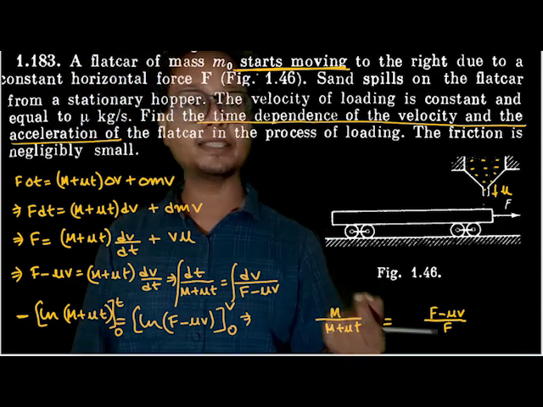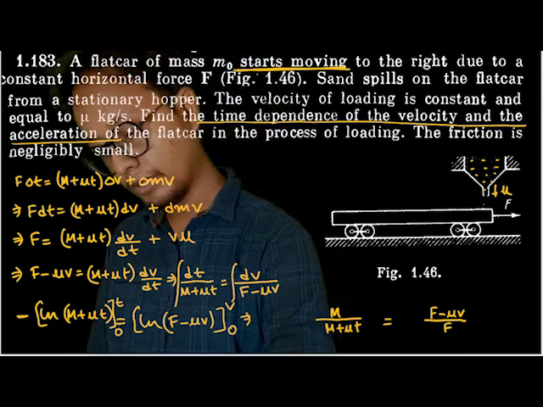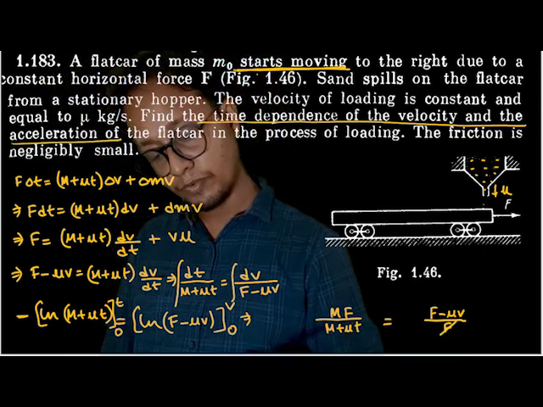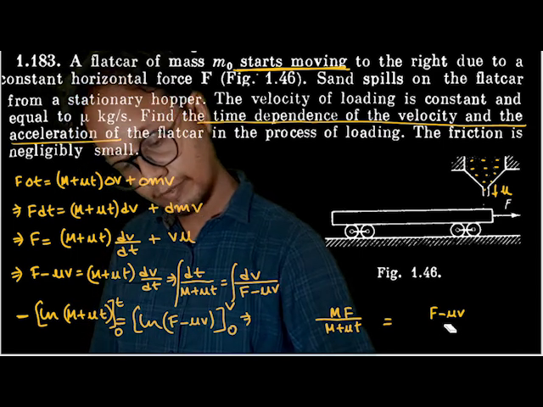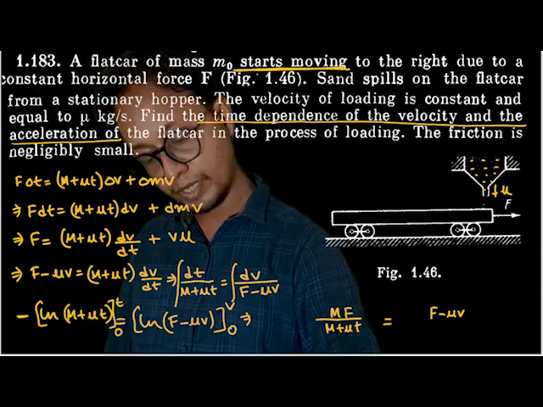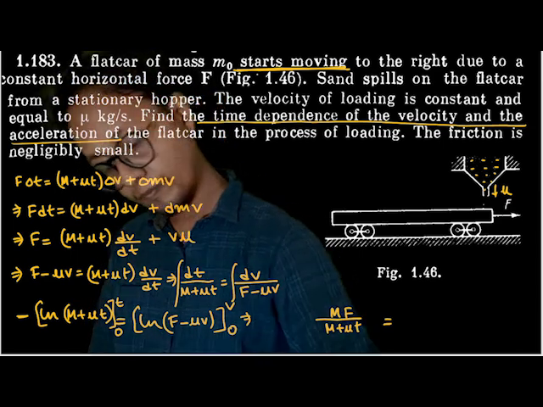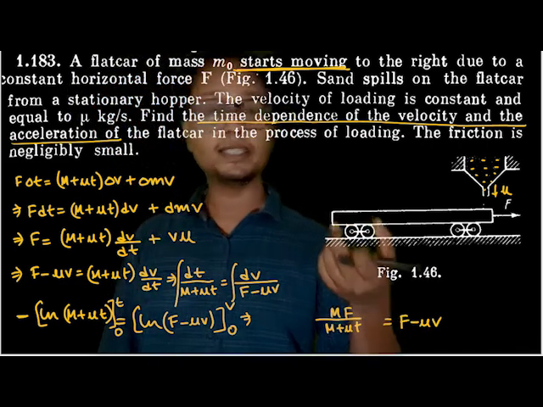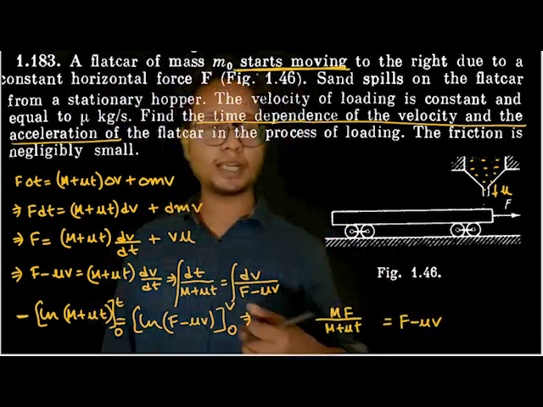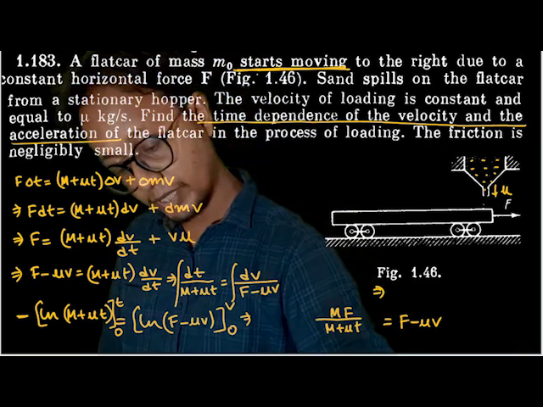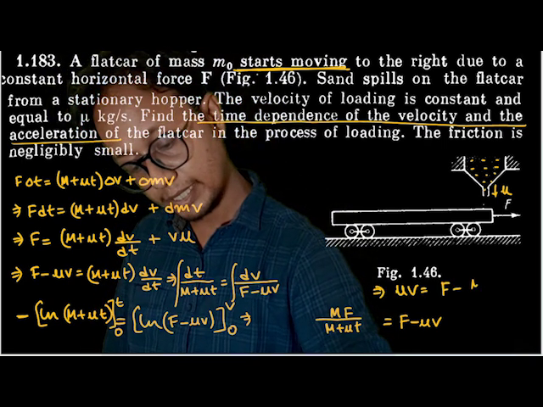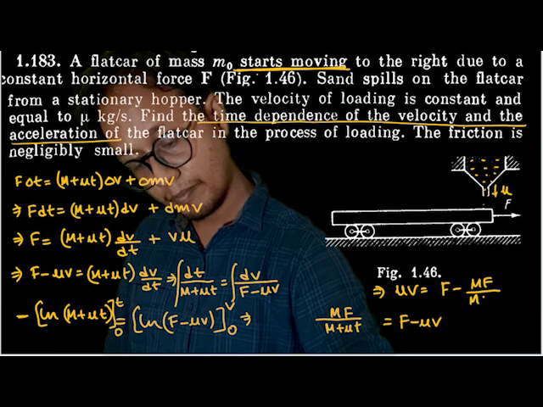Out here, I can send this f to the other side, so f can be multiplied here. The equation would be f minus μv is equal to mf by m plus μt. I have to find out the value of v, so I can send this μv term to the left hand side and the f term to the right hand side. So my equation would be μv is equal to f minus mf by m plus μt.